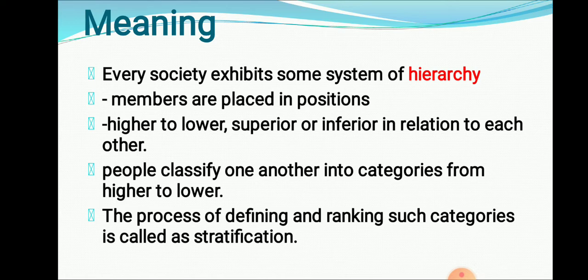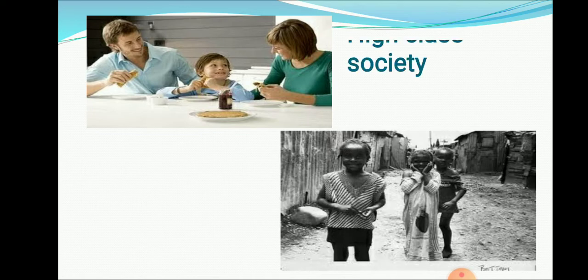See, every society exhibits some hierarchy. In every society, there is a certain kind of classification of members like higher, lower, superior, inferior. And the process of dividing the people into higher category and lower category, superior and inferior, that process is called stratification. And between these categories, there is one kind of relation which is based on hierarchy, chadta utarta kram.